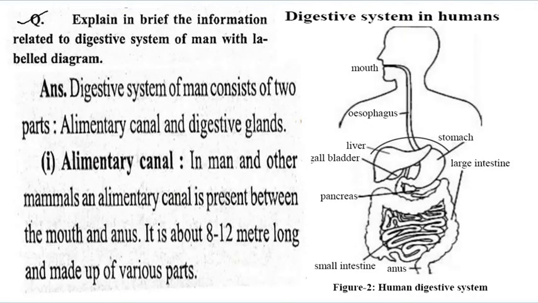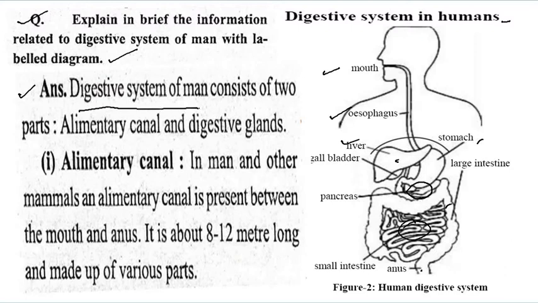Now explain briefly the information related to the digestive system of man, and draw a labeled diagram. So it is the labeled diagram. You can see here the digestive system of the human: the mouth, the esophagus, the liver, the stomach, the large intestine, the pancreas, the small intestine, and the anus. This is the human digestive system. So you can draw it in your copy and write. And this is the answer.